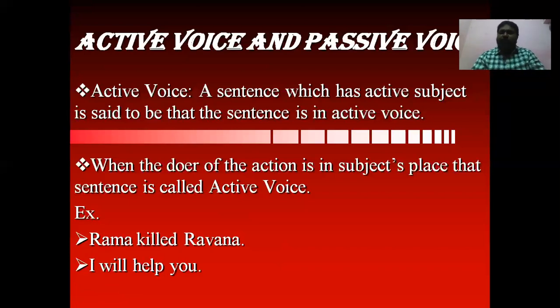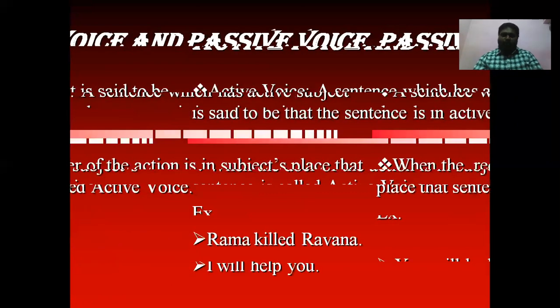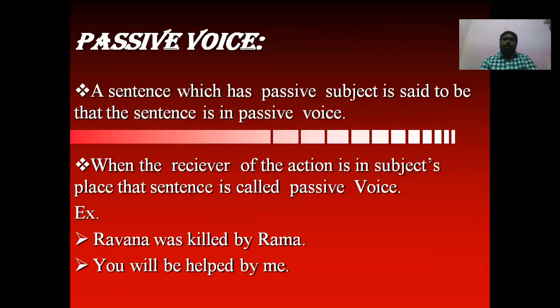How can we define active voice? A sentence which has an active subject is said to be in active voice. Or when the doer of the action is in the subject's place, the sentence is called active voice. Now let us see the definition of passive voice. A sentence which has a passive subject is said to be in passive voice.